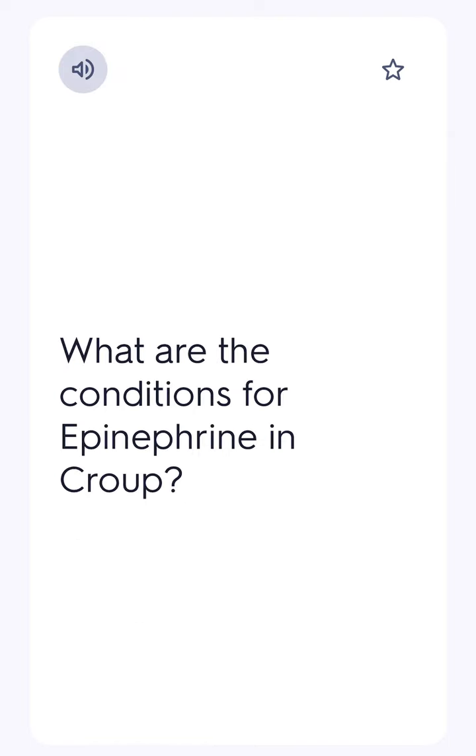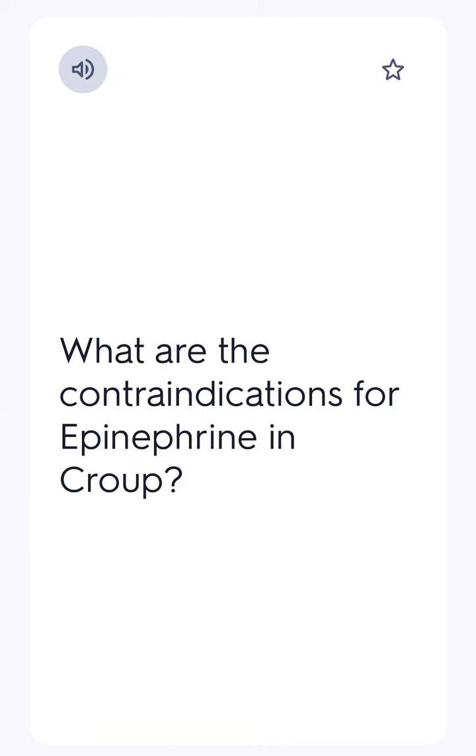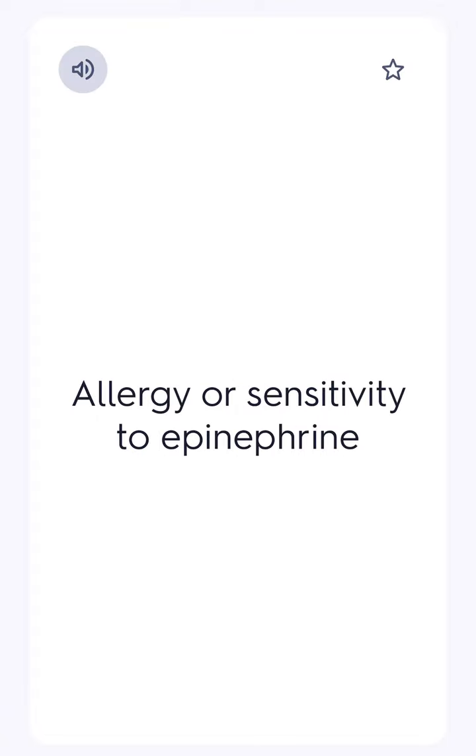What are the conditions for epinephrine in croup? Age, less than 8 years, LOA, N/HR, less than 200 bpm, RR, N/SBP, N/other, N/P. What are the contraindications for epinephrine in croup? Allergy or sensitivity to epinephrine.